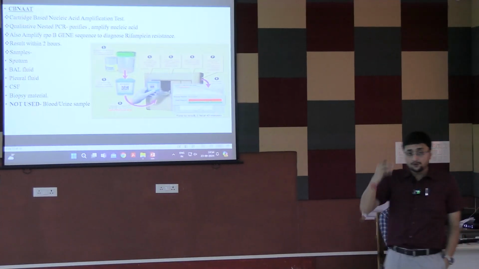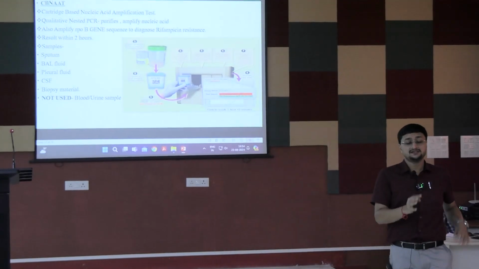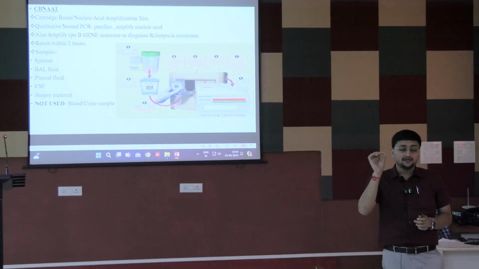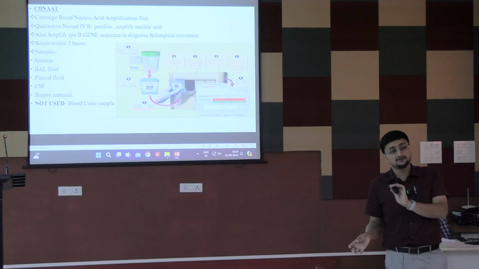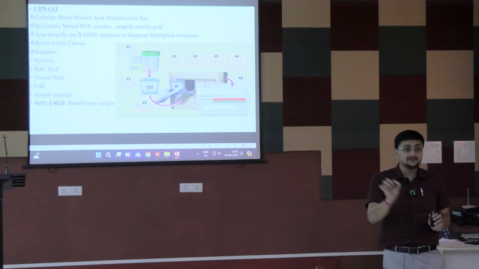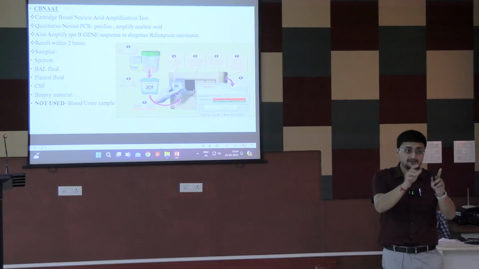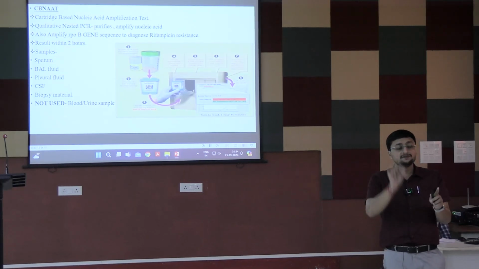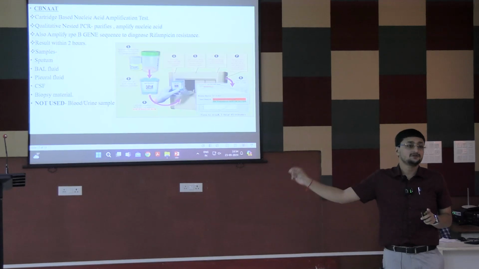So CBNAT এর report যখন আমরা দেখব তখন কিভাবে আসে? CBNAT report has 2 parts. First is the presence of the organism, MTB positive or negative, found or not found. Next is rifampicin resistance, found or not found.